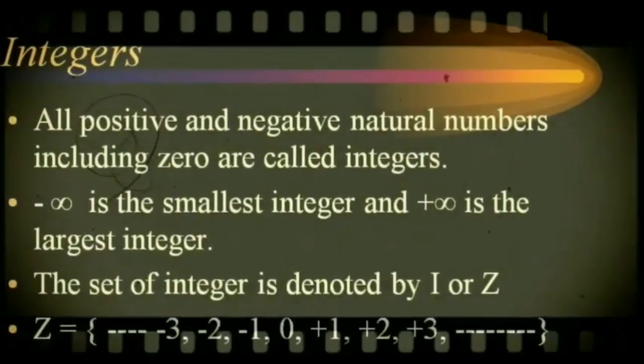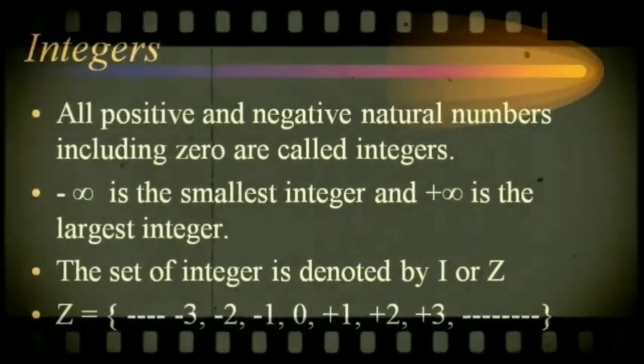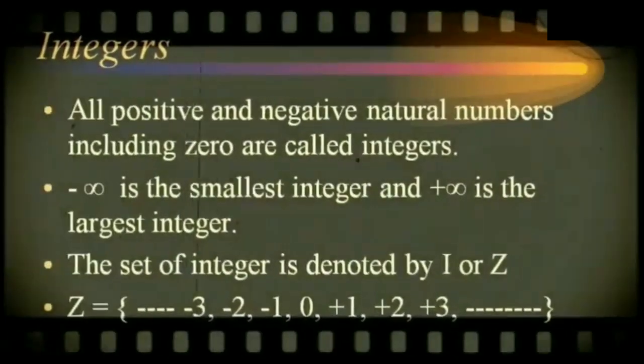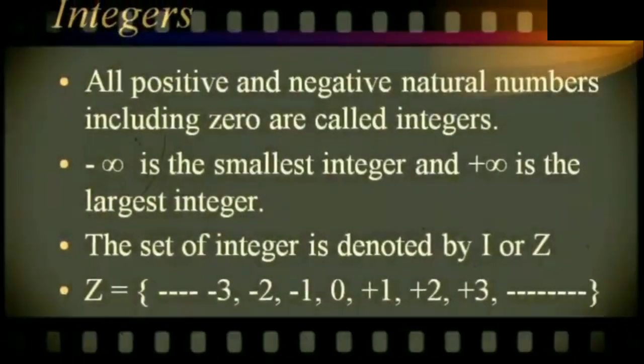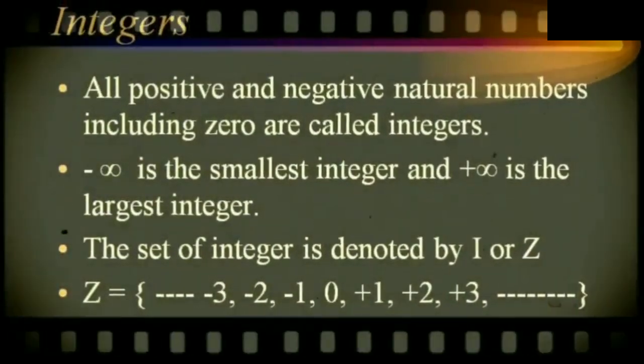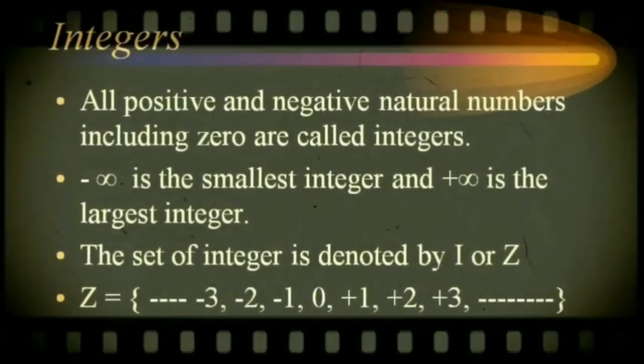The third type of the number system is integers. All the positive and negative natural numbers including 0 are called integers. Minus infinity is the smallest integer and positive infinity is the largest integer.